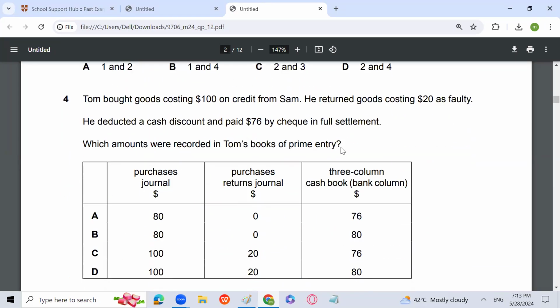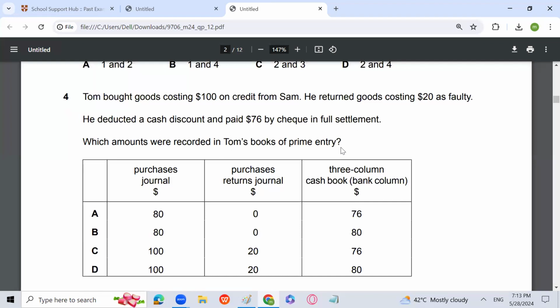Question 4. Tom bought goods costing $100 on credit from Sam. He returned goods costing $20 as faulty. He deducted a cash discount and paid $76 by cheque in full settlement. Which amounts were recorded in Tom's books of prime entry?